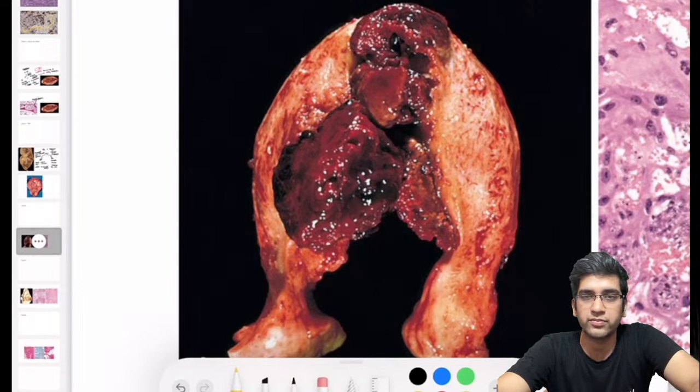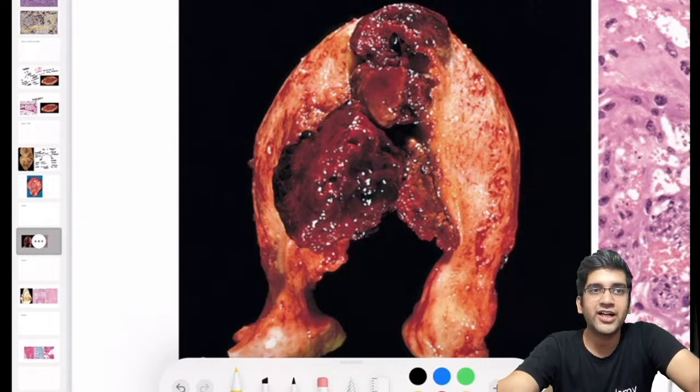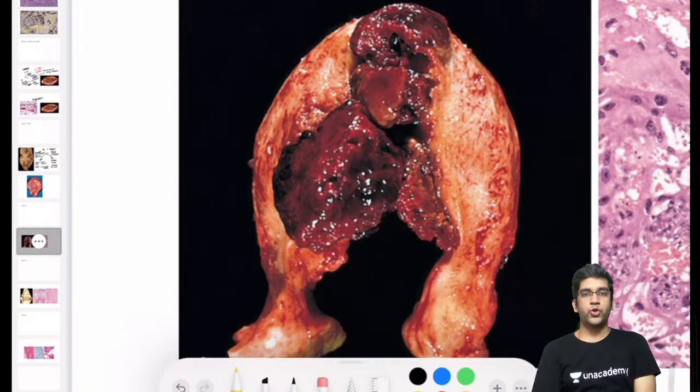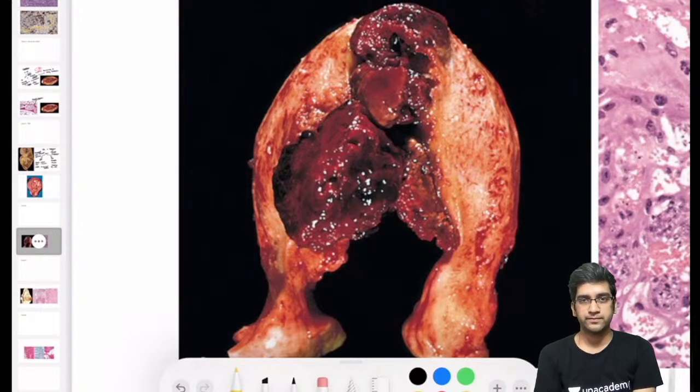What all comes to your mind first? Tell me the differential diagnosis. I don't want one correct diagnosis. I want a differential diagnosis. You might be correct, but the entire scope of discussion is to discuss and let your mind go wherever it can. We'll divide the same thing: inflammatory or neoplastic?